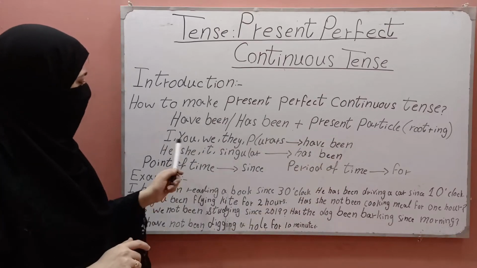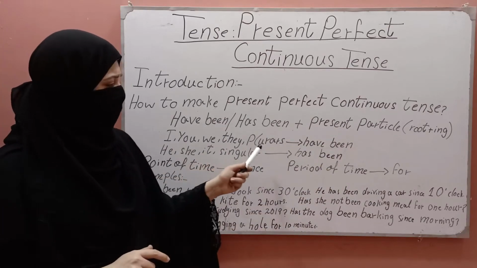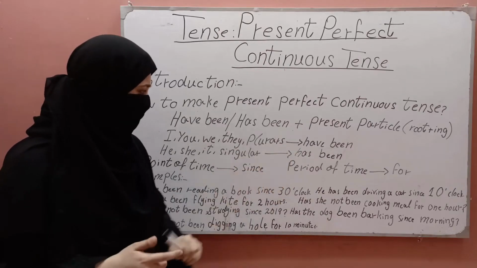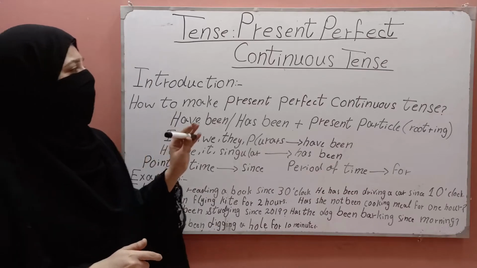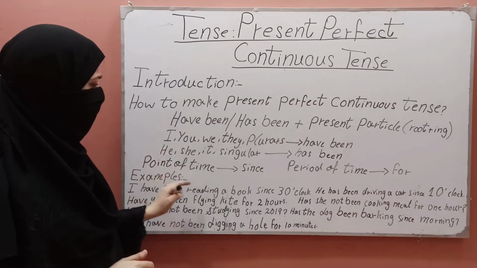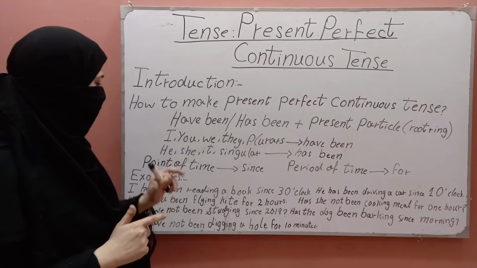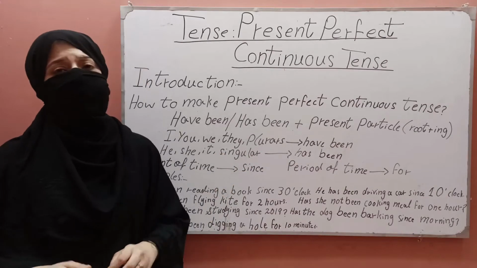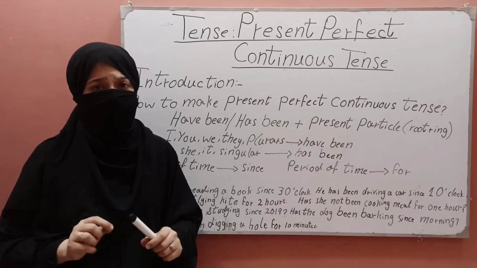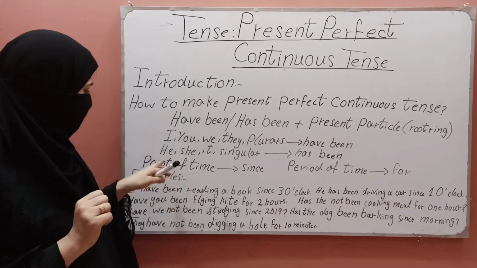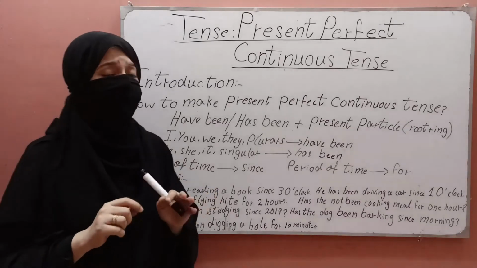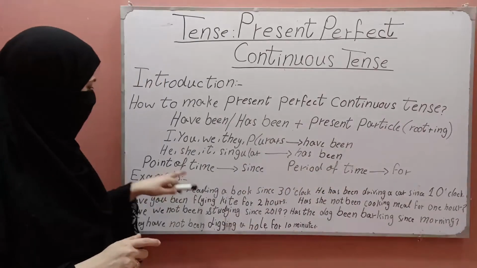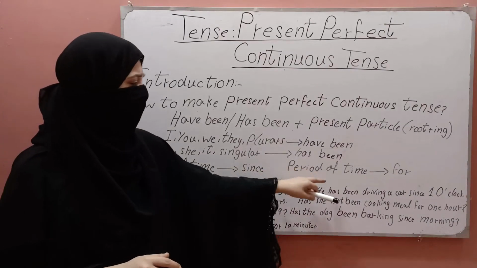With I, you, we, they and plurals we use have been, and with he, she, it and singular we use has been. Mostly in making present perfect continuous tense we use point of time or period of time. What is point of time or period of time? Point of time is when we say something at a fixed time; but when the time is not fixed, then we use period of time. For point of time we use since, and for period of time we use for.